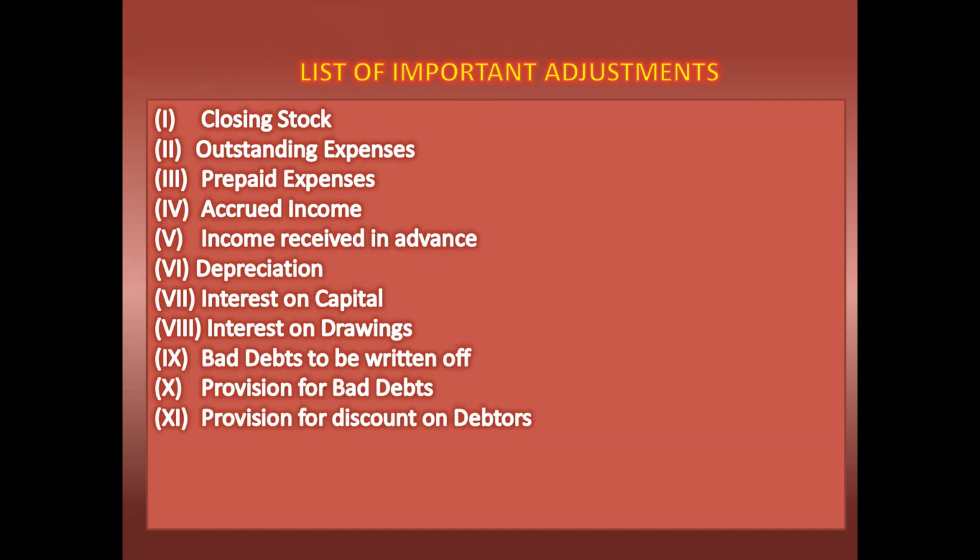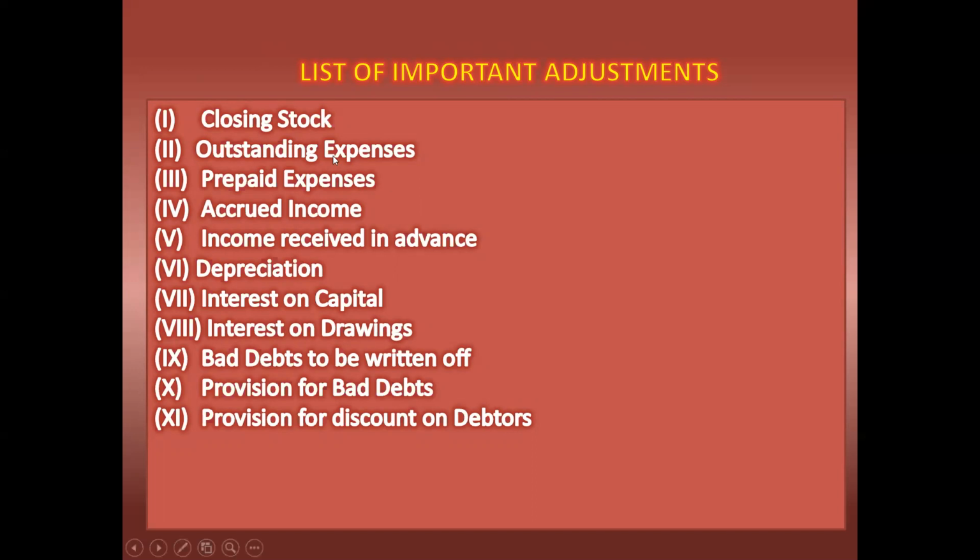So the list of important adjustments: first will be the closing stock. There will be an adjustment for closing stock. All adjustments will have two effects, so twice we have to write in our final account. Closing stock first we will have to write on the credit side of trading account, and second we have to write on the asset side of the balance sheet.